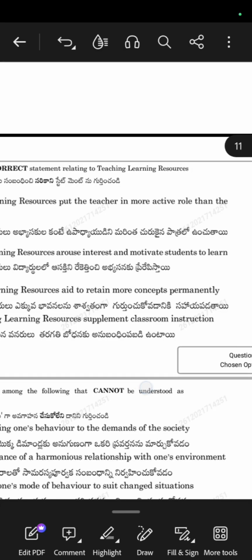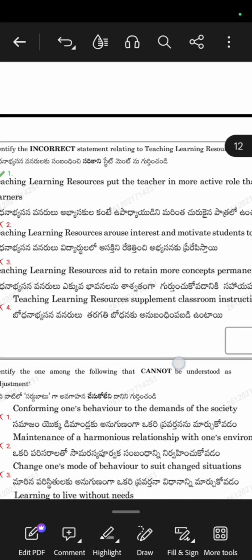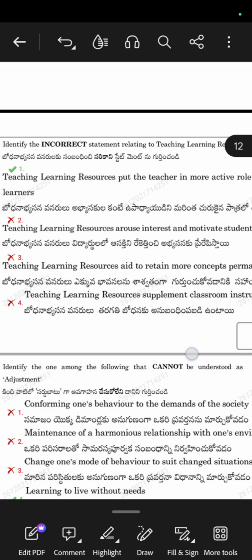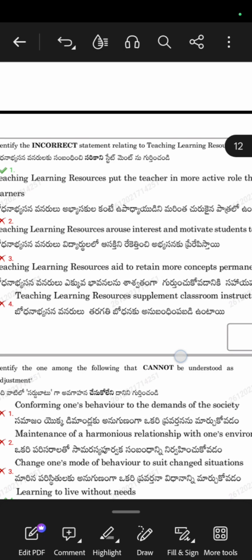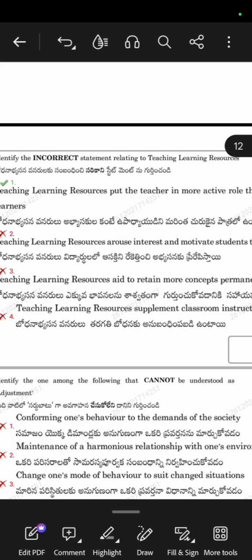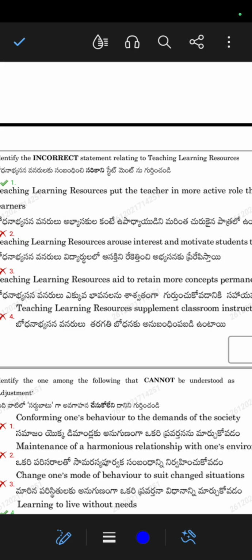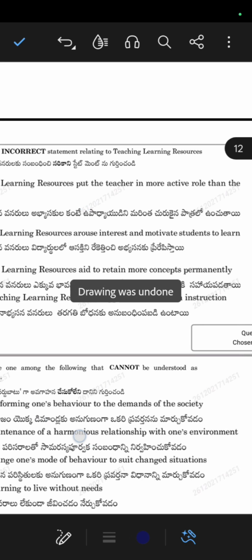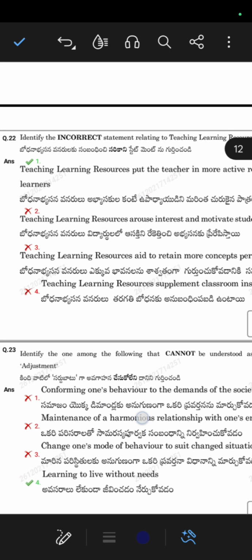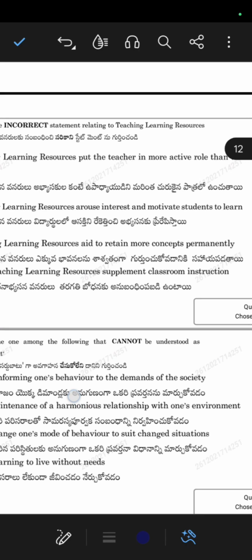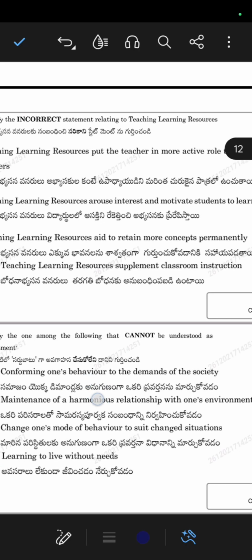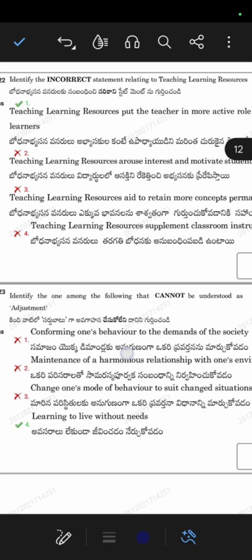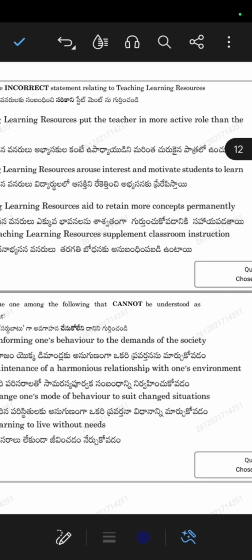Identify the incorrect statement related to teaching learning resources. Again the question is about TLM, and here the question is regarding the incorrect one. You have to choose the incorrect statement relating to TLM. Teaching learning resources put just the teacher in a more active role than the learners. Teaching learning resources arouse interest and motivate students to learn. Teaching learning resources aid to retain more concepts permanently. Teaching learning resources supplement the classroom instruction.